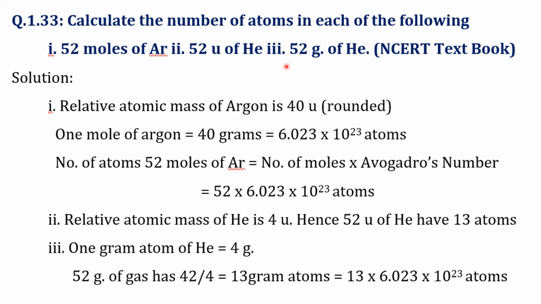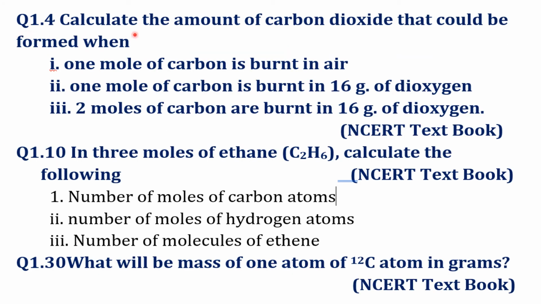And in the third part, 52 grams of helium is given. 1 gram atom of helium is 4, as its atomic mass is 4. So 52 grams of helium gas has 52 by 4, that is 13 gram atoms. And the number of atoms present in 13 gram atoms equals 13 into Avogadro number. As you need lots of practice, you can work out these questions from the NCERT textbook: 1.4, 1.10 and 1.30.